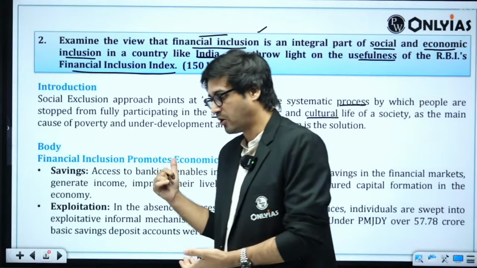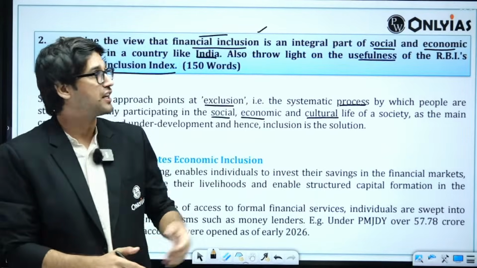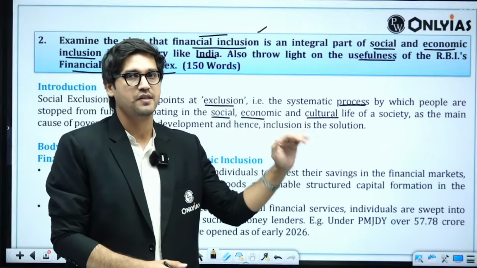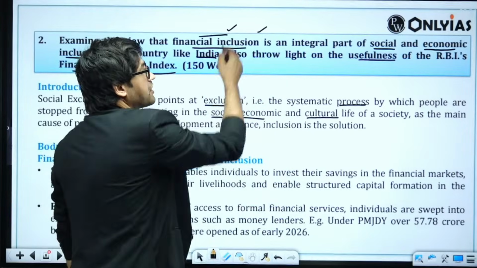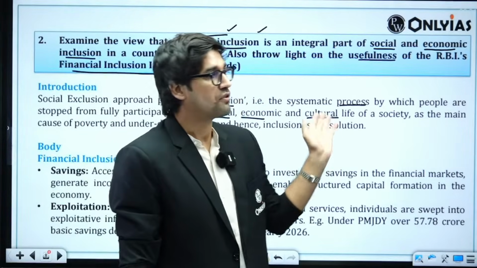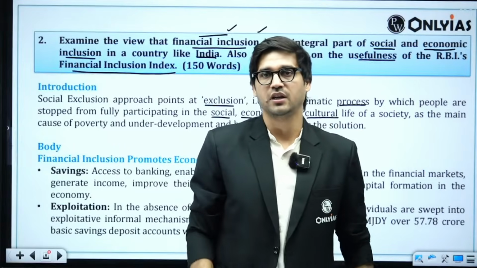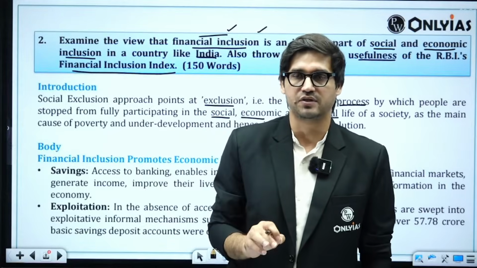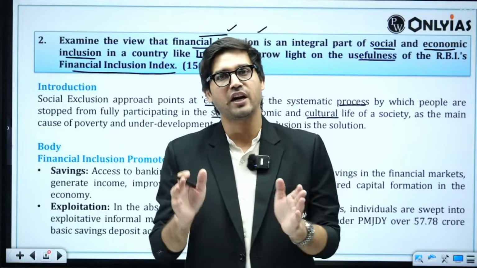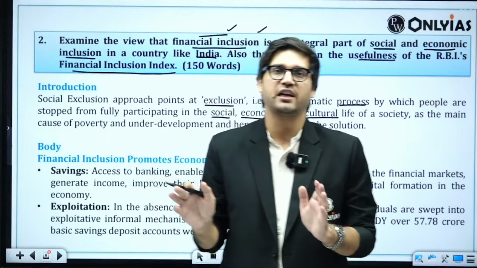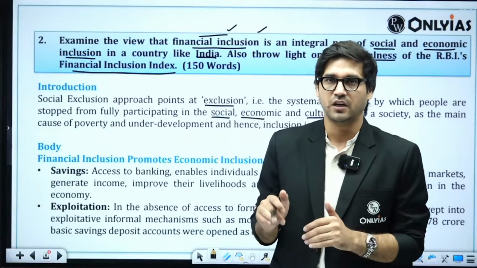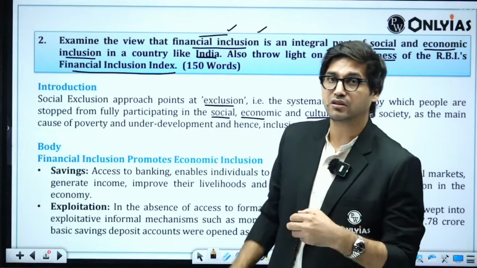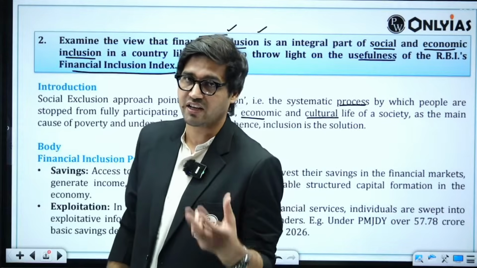Now we'll focus on the body, which is answering the demand of the question. The question says, how is financial inclusion an integral part of social and economic inclusion? Now, this cannot be done if you are not using examples. Just in case you are thinking that you're going to write only theory, most likely you're going to get less than average marks. So you have to build arguments on the basis of real use cases, real examples.